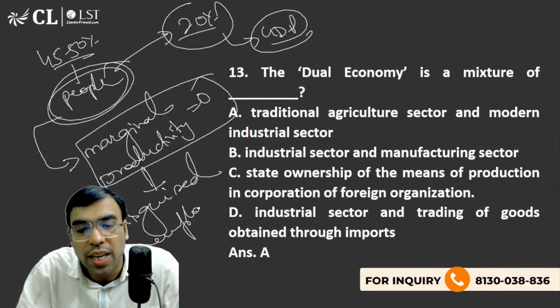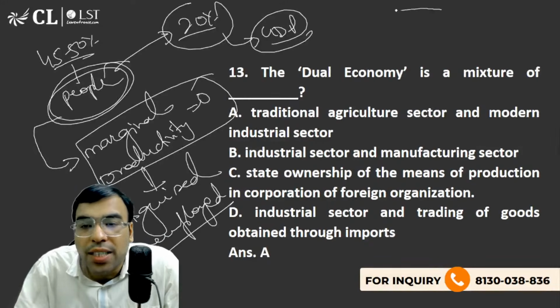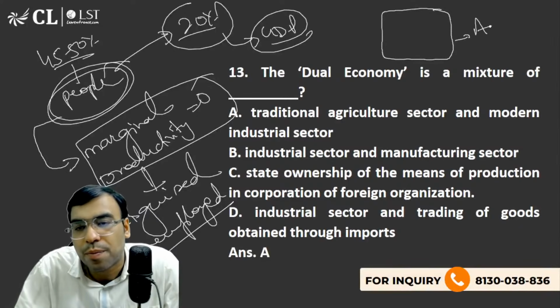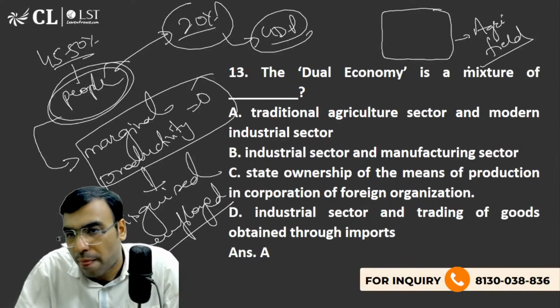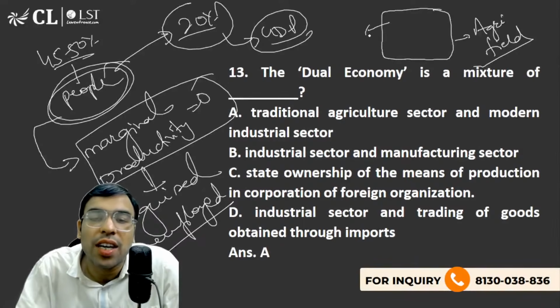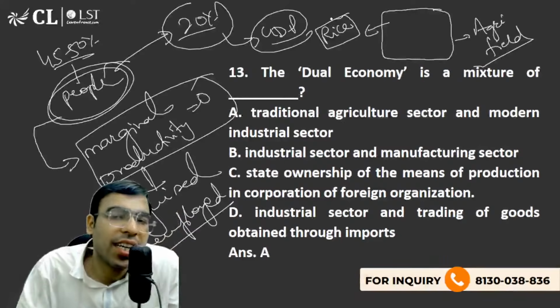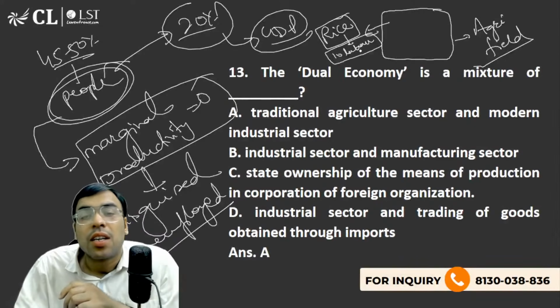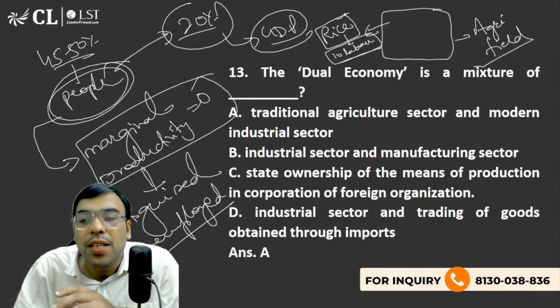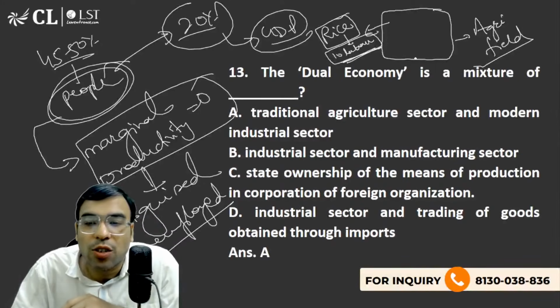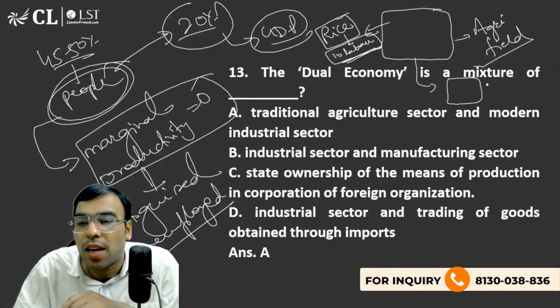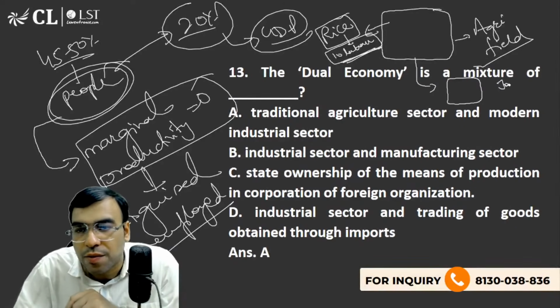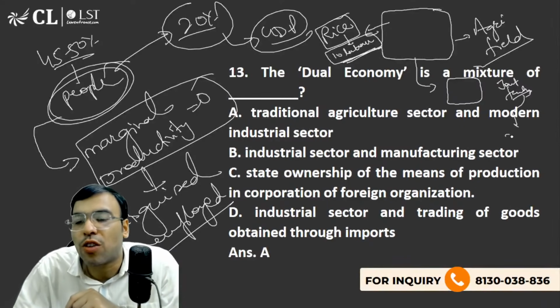What is the meaning of marginal productivity? I'll tell you. For example, let's say this is a farm field, an agriculture field. Now, in this field, let's say you are using it for rice cultivation. In this area, you need, let's say, 10 people as agriculture labor. Now these 10 people are there, but in their family many people are there. This land belongs to a joint family, and this joint family has, let's say, 20 people.